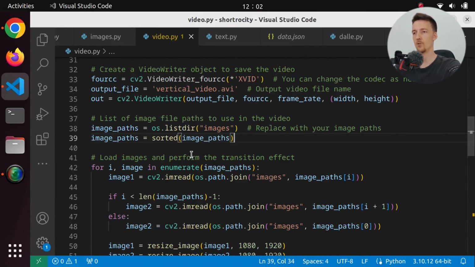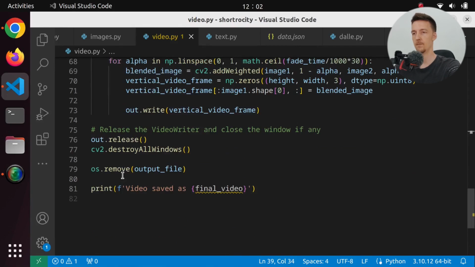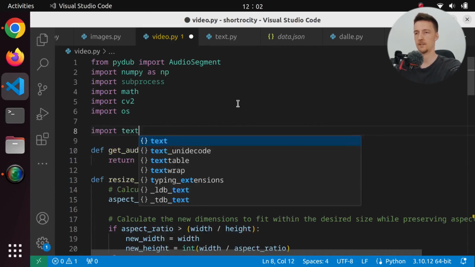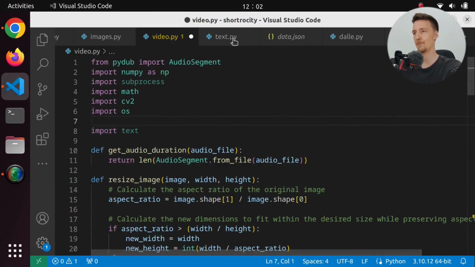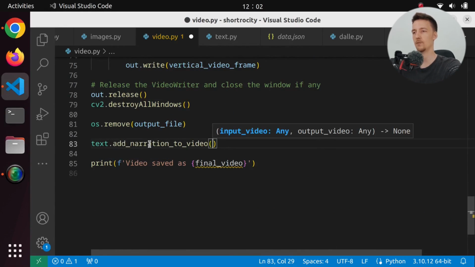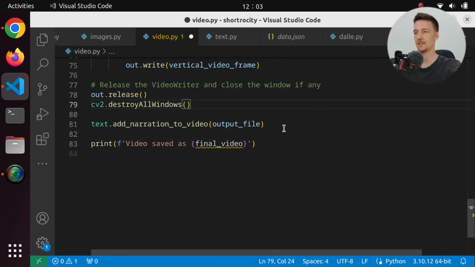So after I create the video, which is basically just the slideshow, we can say import text, which is a really bad name for this module. But anyway, we are going to say text dot add narration to video. And input video is the output file, which we can't delete yet.